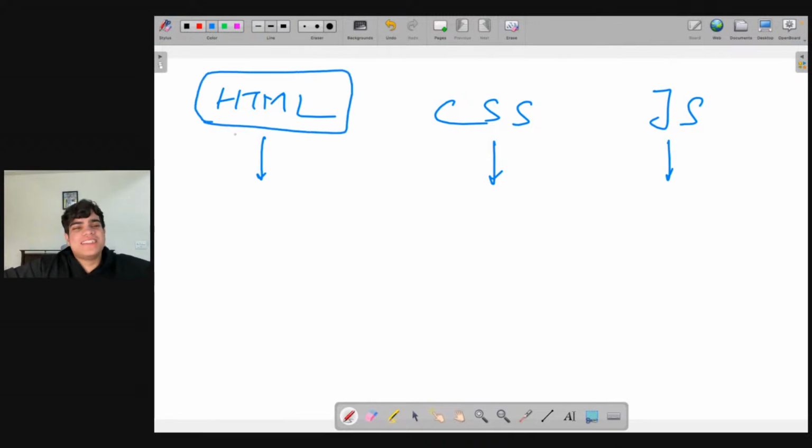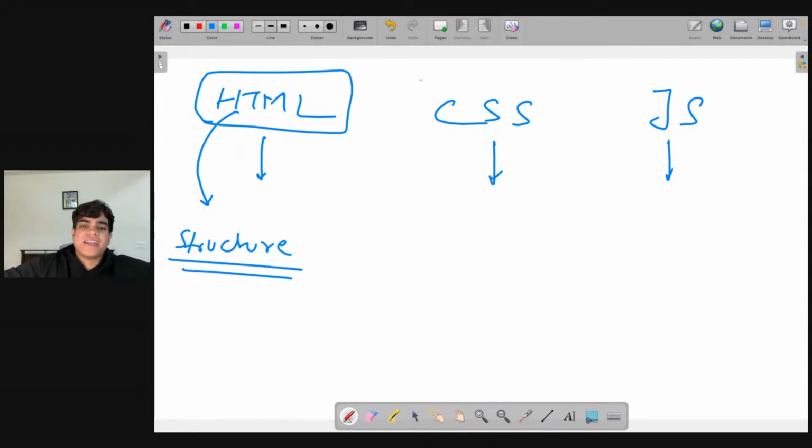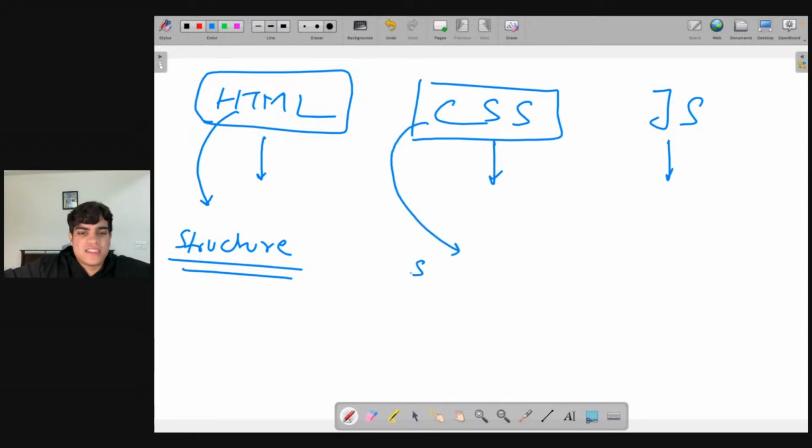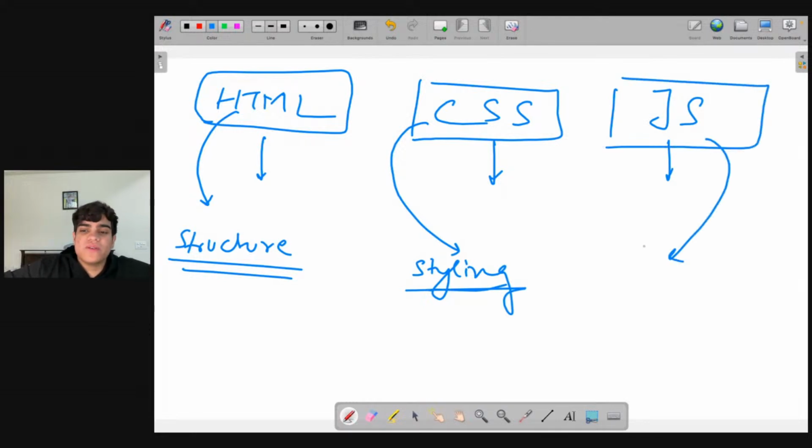HTML stands for Hypertext Markup Language. And what that means is this will basically give the structure of your entire website, right? CSS stands for Cascading Style Sheets. What this will give you is the styling, right? JS obviously stands for JavaScript. And what this will give you is the logic part or the functionality part of your website.